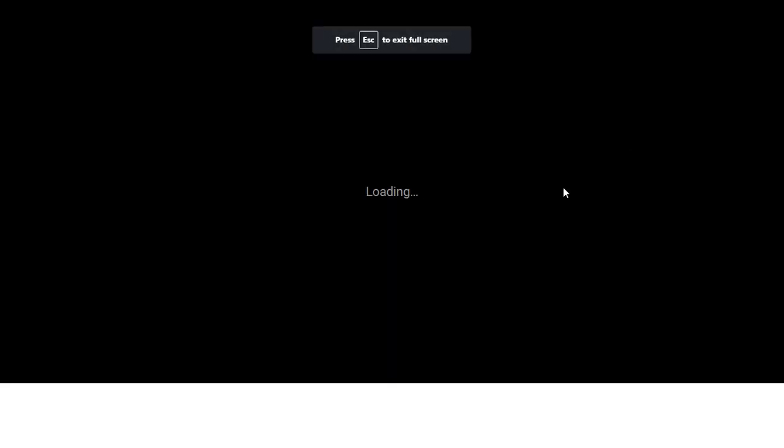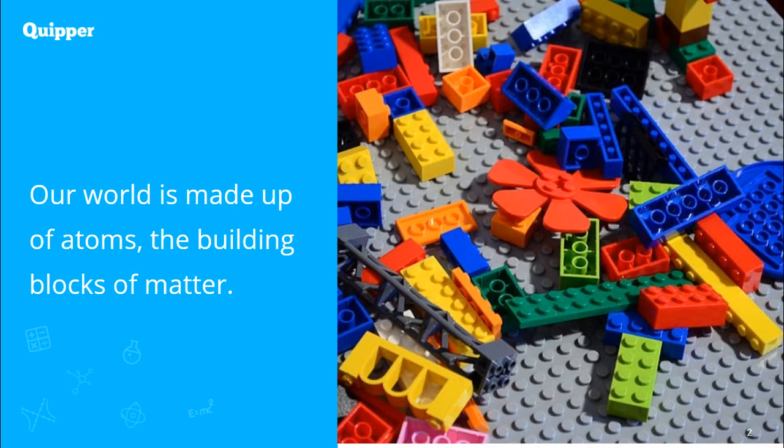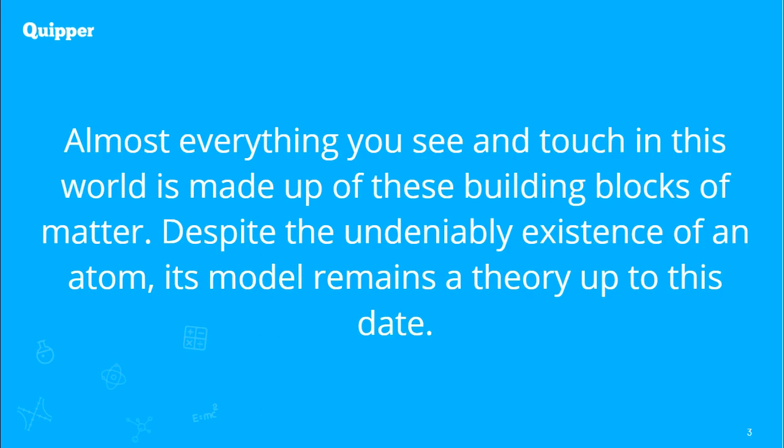Okay, our next discussion is all about atomic theory. Atomic theory was, of course, formulated by John Dalton. John Dalton is one of the greatest chemists, a person who made a great contribution to the field of chemistry. As we all know, the word atom came from the Greek word atomos, meaning indivisible.